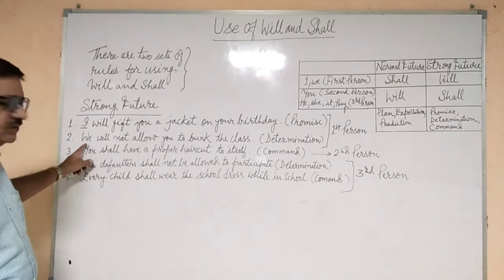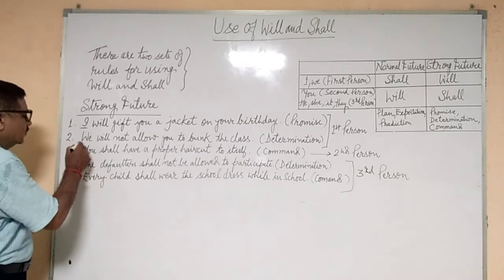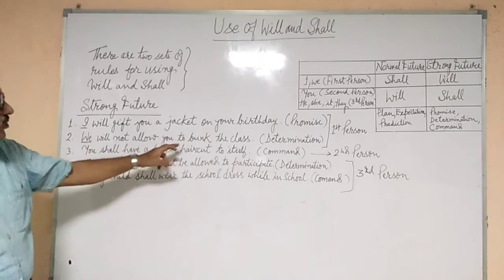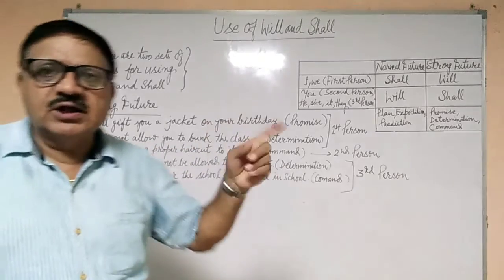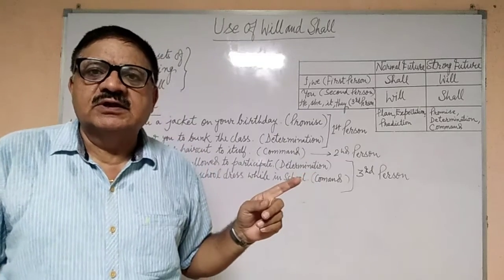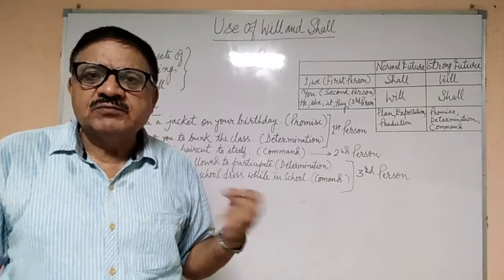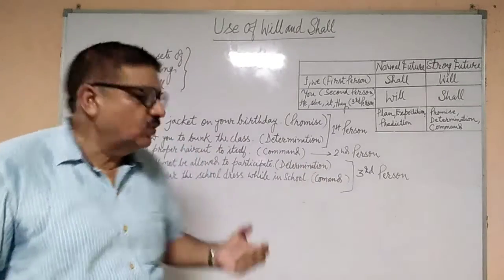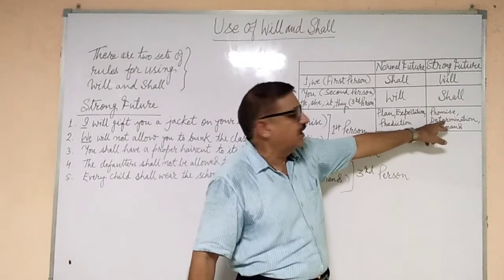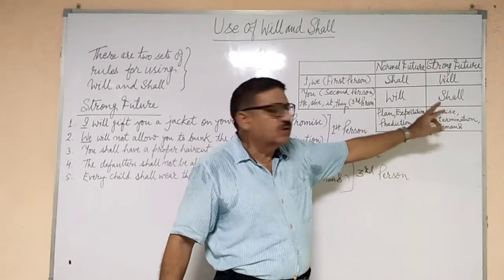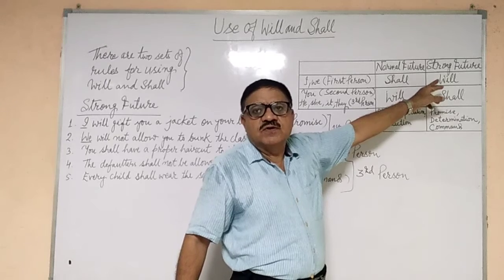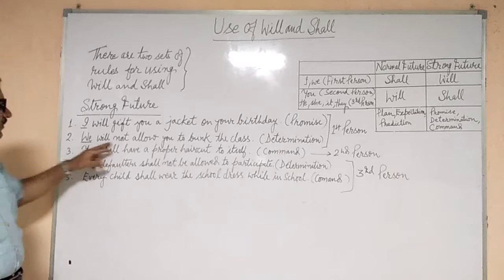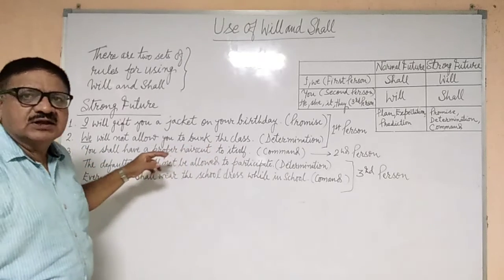Now we take another first person, that is we. With we also we are using will. Why? We will not allow you to bunk the classes, the teacher says. That means the teachers say, we will not allow you to bunk the classes. So it is a determination by the teachers. If it is a determination, it falls under the category of strong future. And for strong future, for first person we use will. So we have used will here.